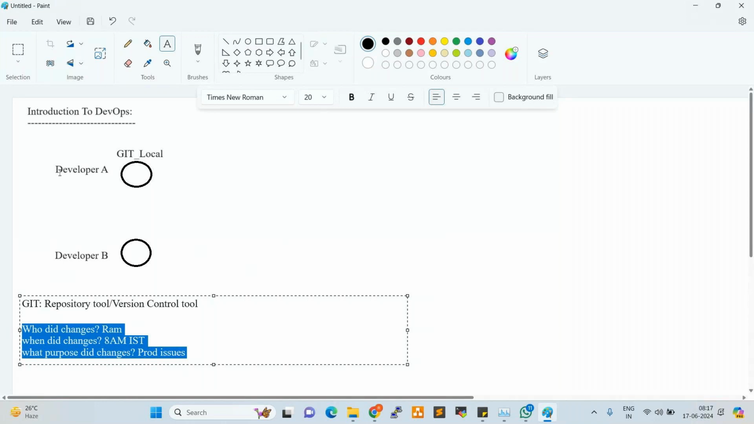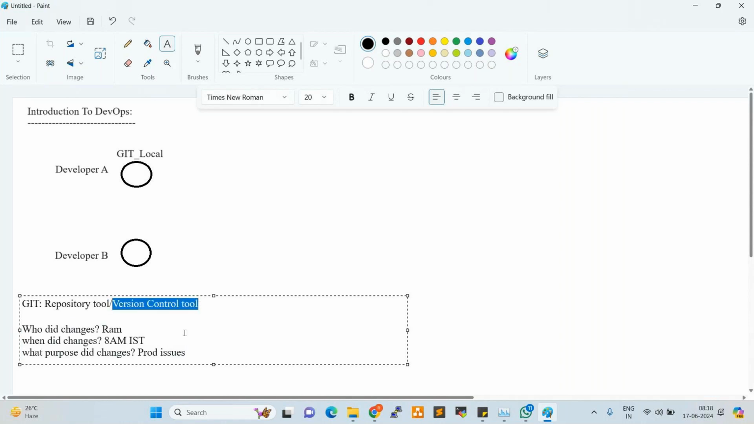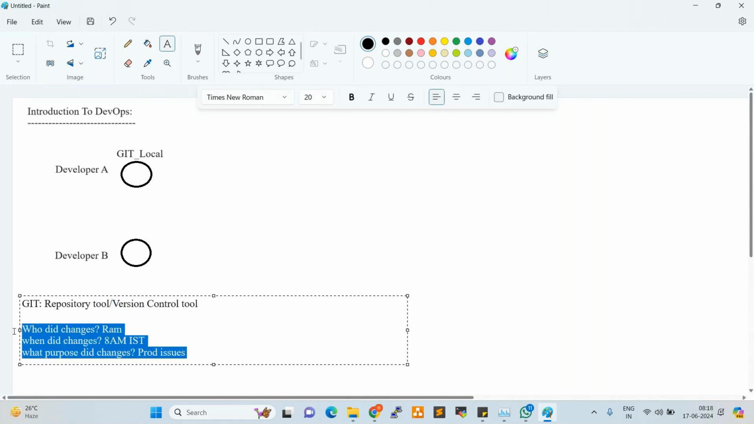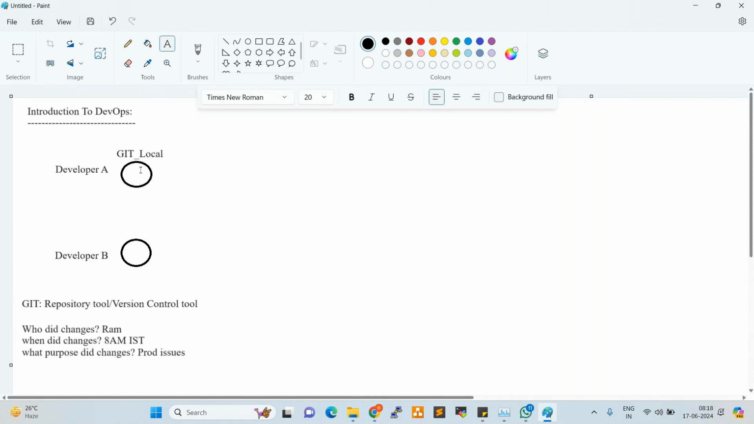So developers develop the code in their local Git, right? So 10 developers are working on the same requirement, same application development. So who is doing what? How can we identify? By using the version control tool, the version control system. So the version control system tracks the changes.